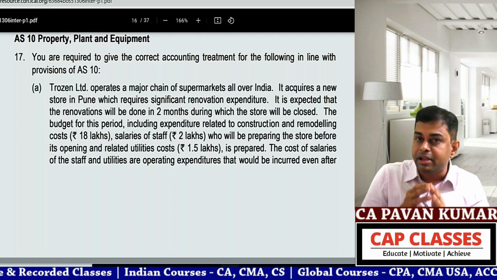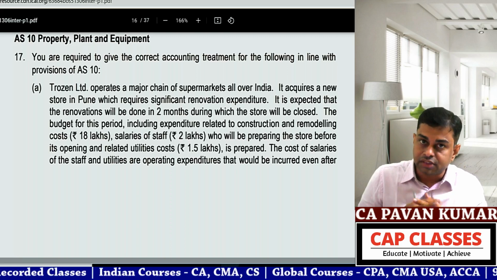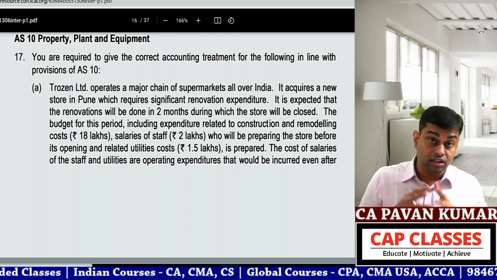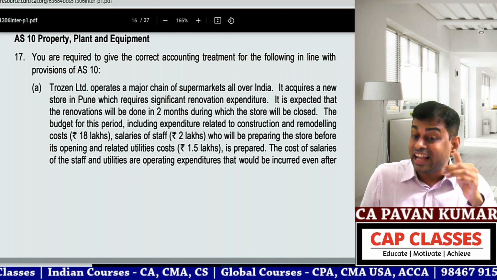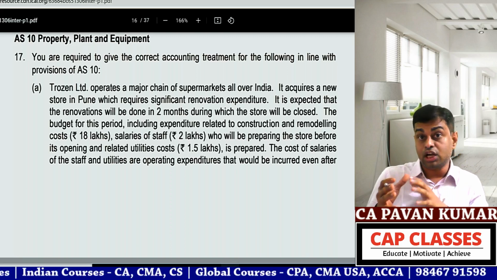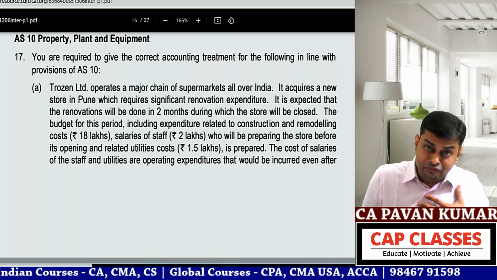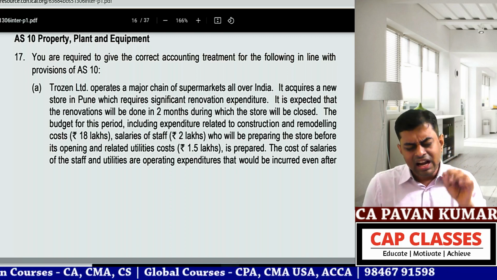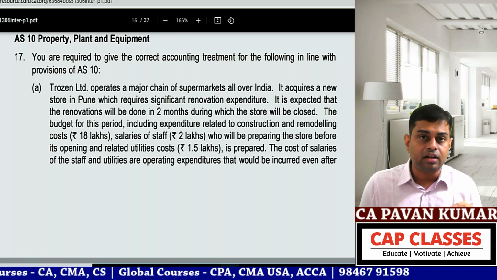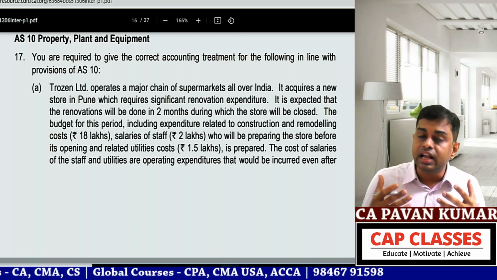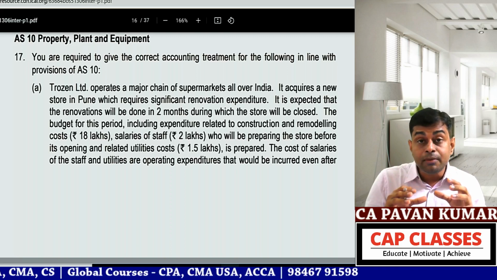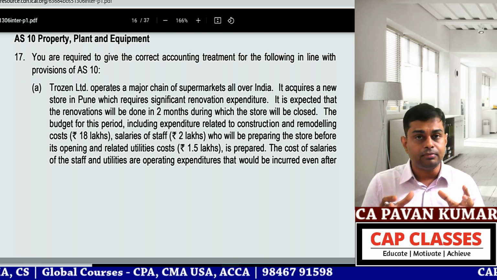First tell me, can I capitalize renovation expenses? The answer is yes, because renovation, in general, subject to exceptions, we assume. And really it happens also, as a matter of fact, when you are renovating, you might be using the space in a better way.